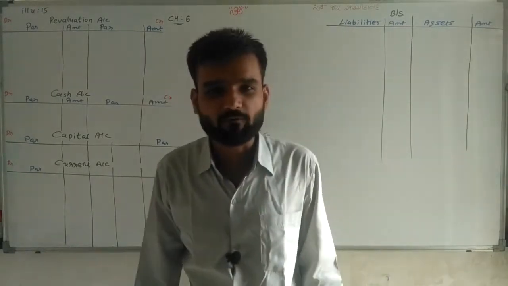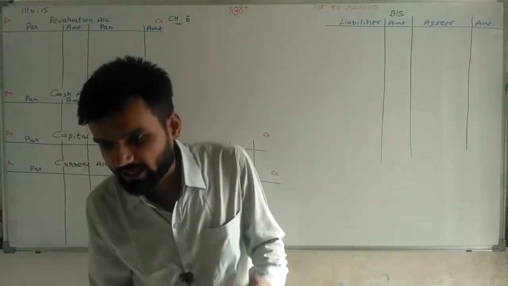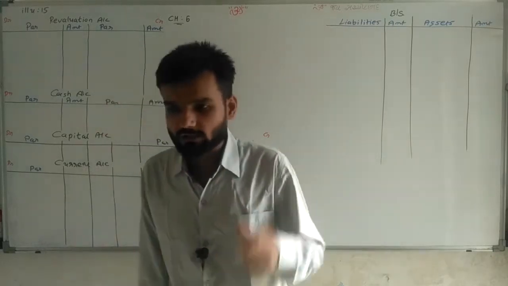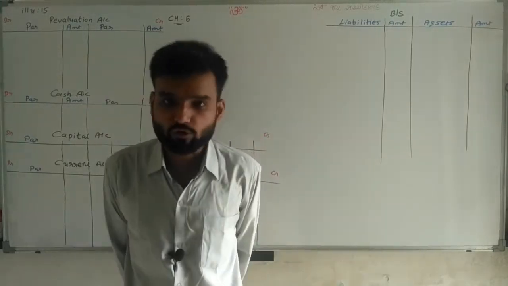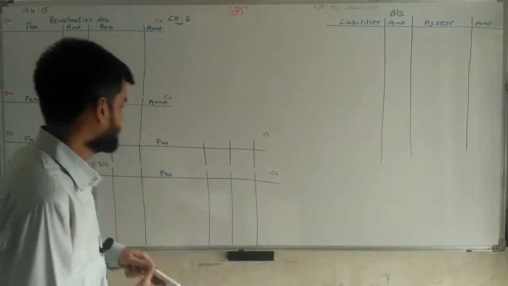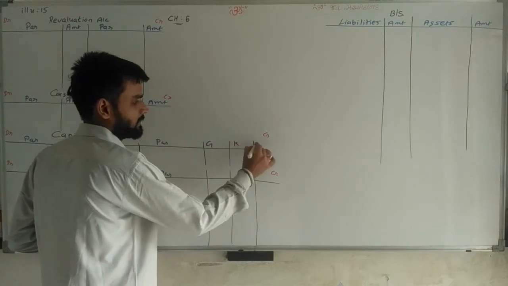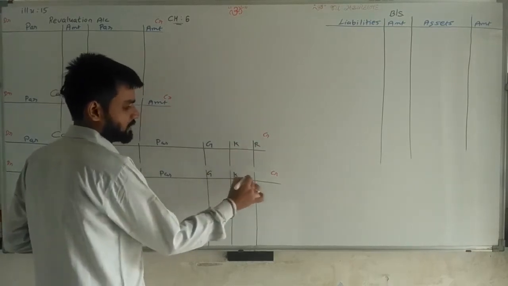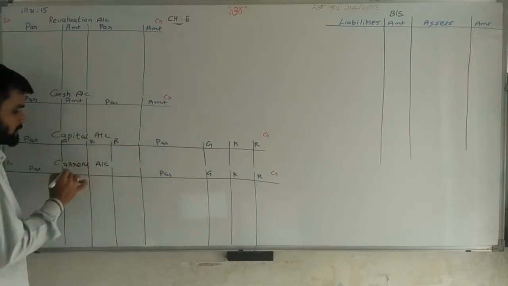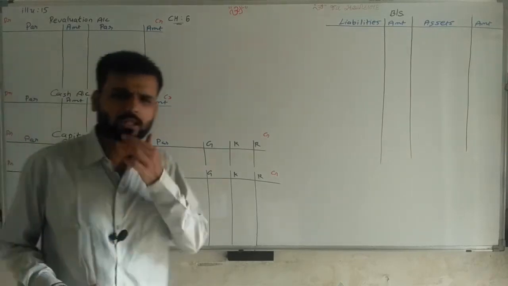Illustration number 15, reading from the textbook. Gopi, Kishan and Ram are partners of a firm, sharing profit and loss in the ratio of, so here different ratios are given. First of all I am writing the names: Gopi, Kishan, Ram.